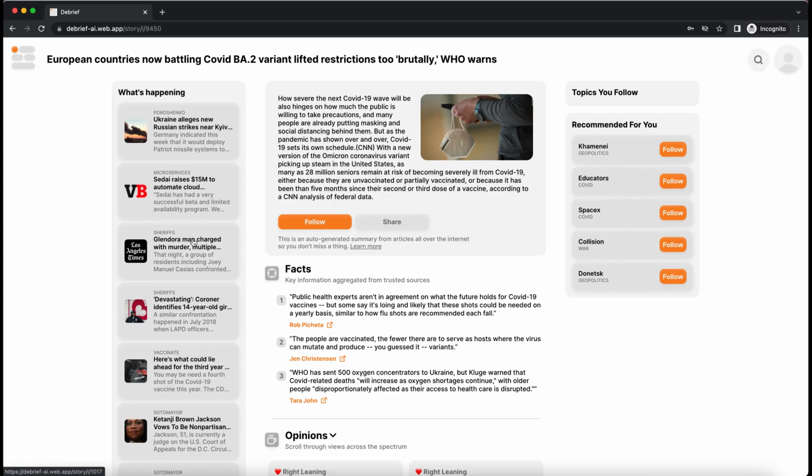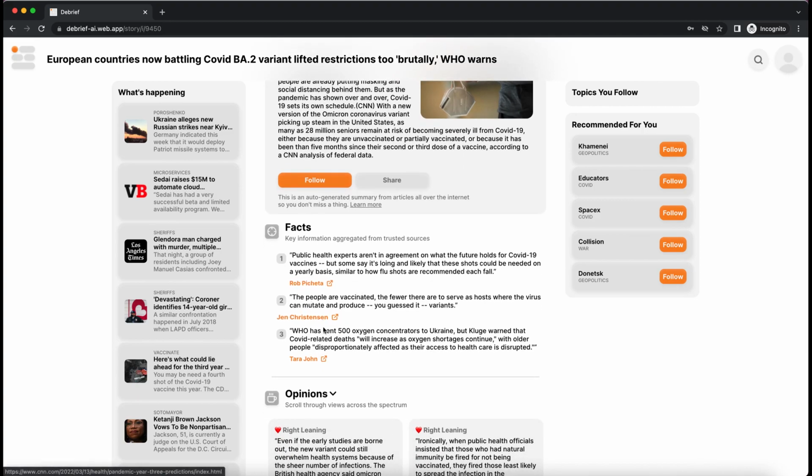Our overall summary at the top about how severe COVID is, the key facts from each of these different sources. The WHO has sent 500 oxygen concentrators to Ukraine. Public health experts aren't in agreement about what the future holds for COVID-19. These are picked across all the most relevant articles to your topic. So it's not curated by one source. It's not just a summary of one article.